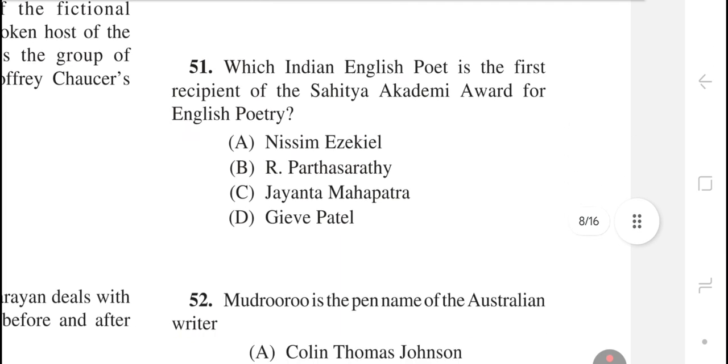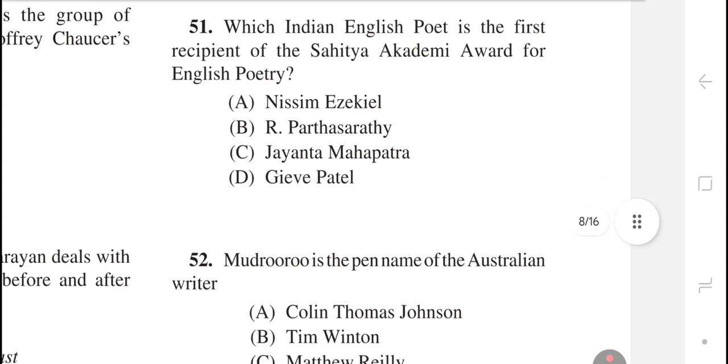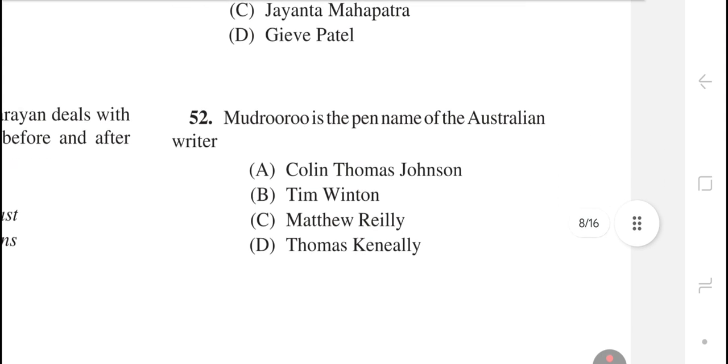Question number 51. Which Indian English poet is the first recipient of the Sahitya Akademi Award for English Poetry? The right answer is option number C, Jayanta Mahapatra. Question number 52. Mudrooroo is the pen name of the Australian writer. Right answer is option number A, Colin Thomas Johnson.